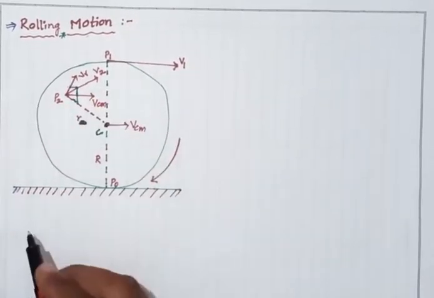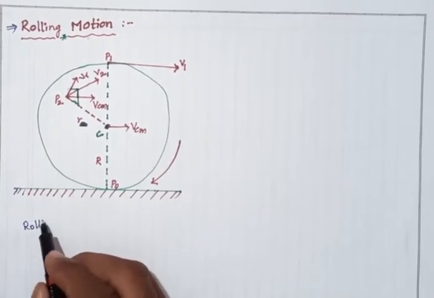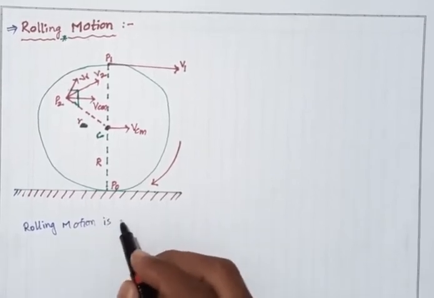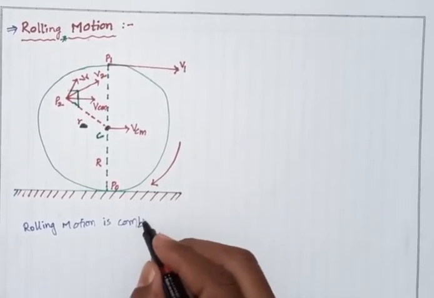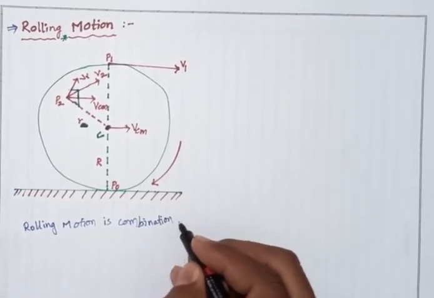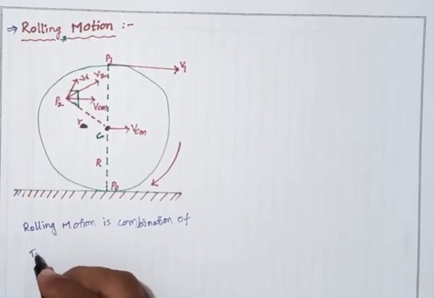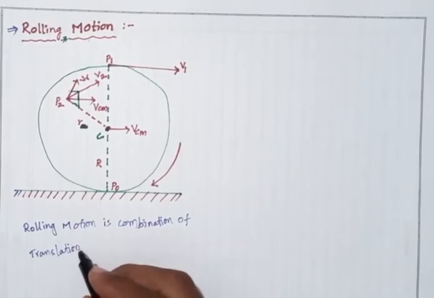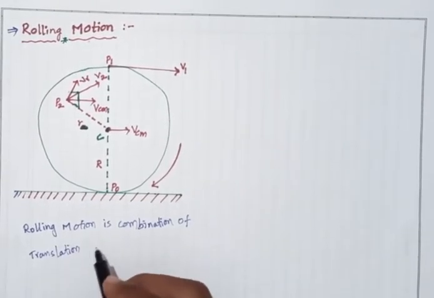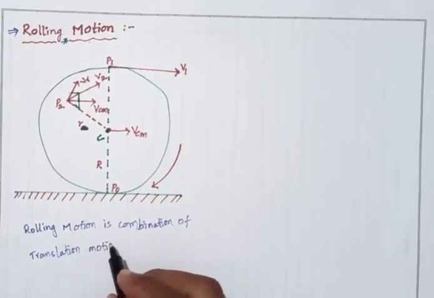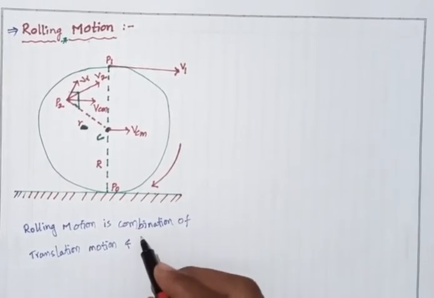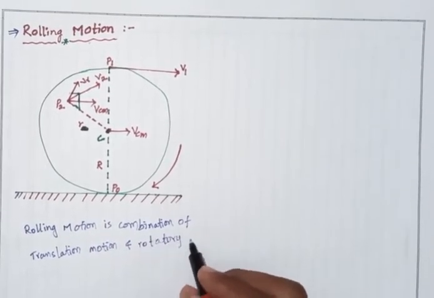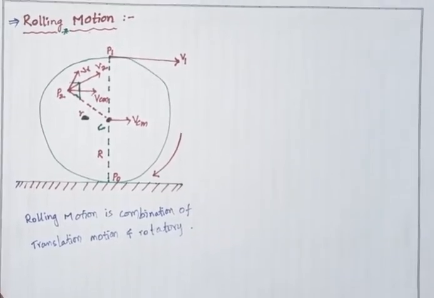So the rolling motion is a combination of translatory motion and rotatory motion.